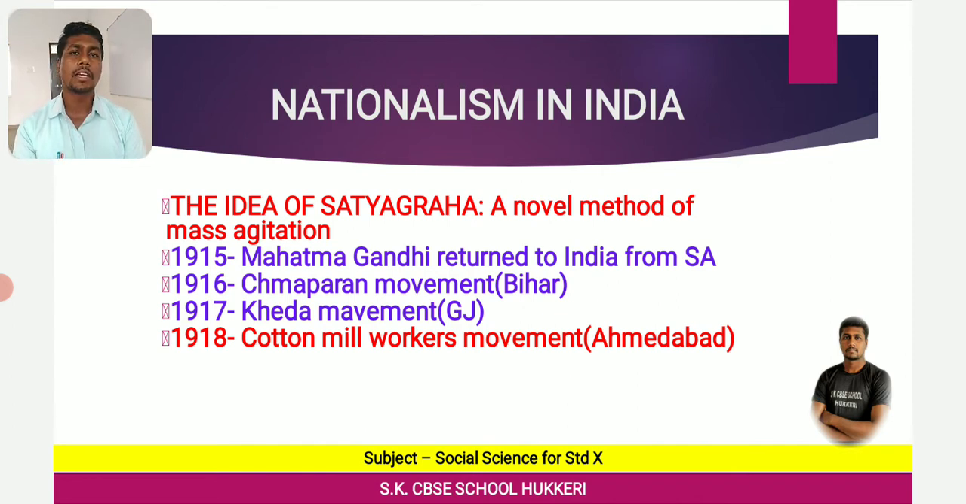Now we will learn about Gandhiji. You know that the new man who appeared in India was Gandhiji, and the new method was Satyagraha. So now we will learn the meaning of Satyagraha, mainly the idea of Satyagraha. What is the short meaning? One simple meaning of Satyagraha is a novel method of mass agitation.